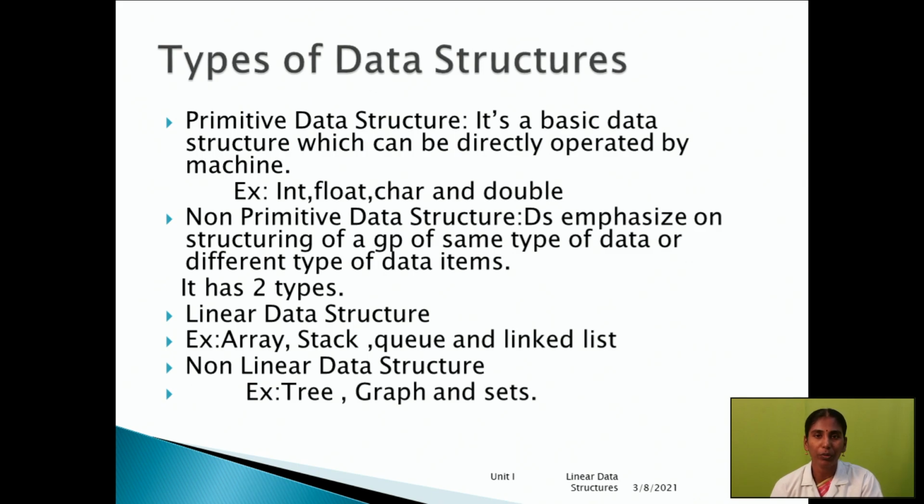Another one, non-primitive data structures. Here the same group of data types or different groups of data types is called non-primitive data structures. Another way to say it is a combination of heterogeneous or homogeneous data, for example, trees and graphs. Non-primitive data structures are again classified into two types: linear data structures and non-linear data structures.